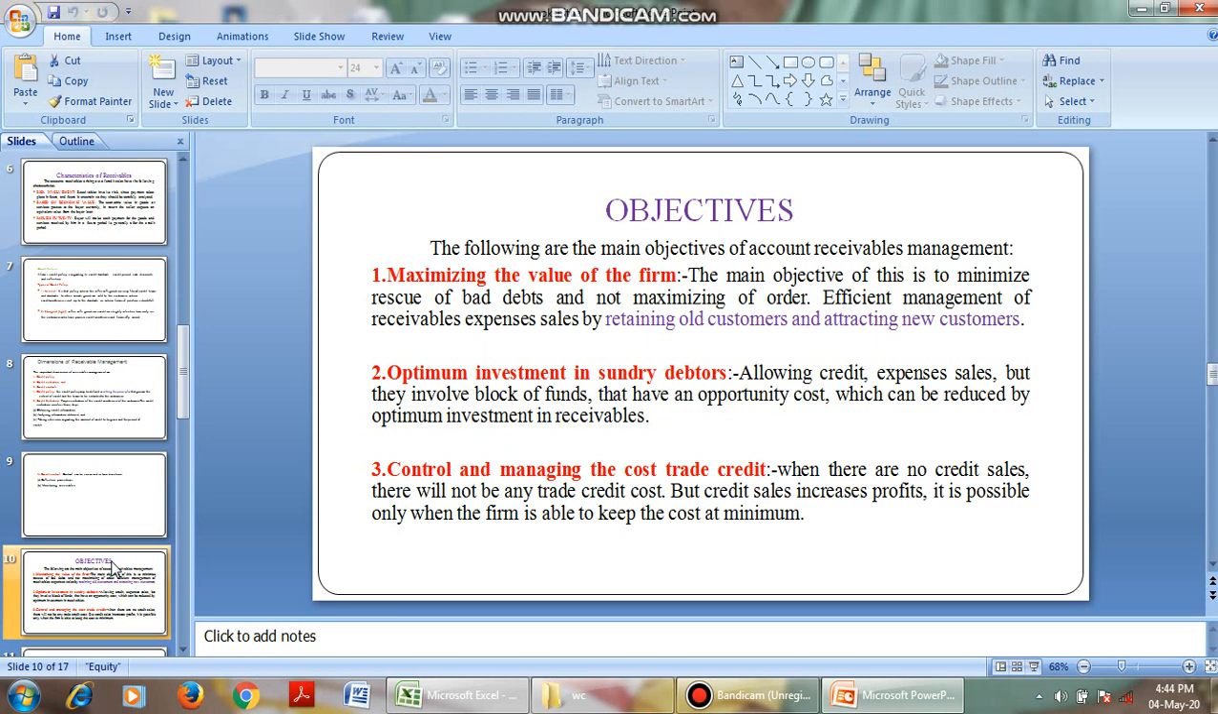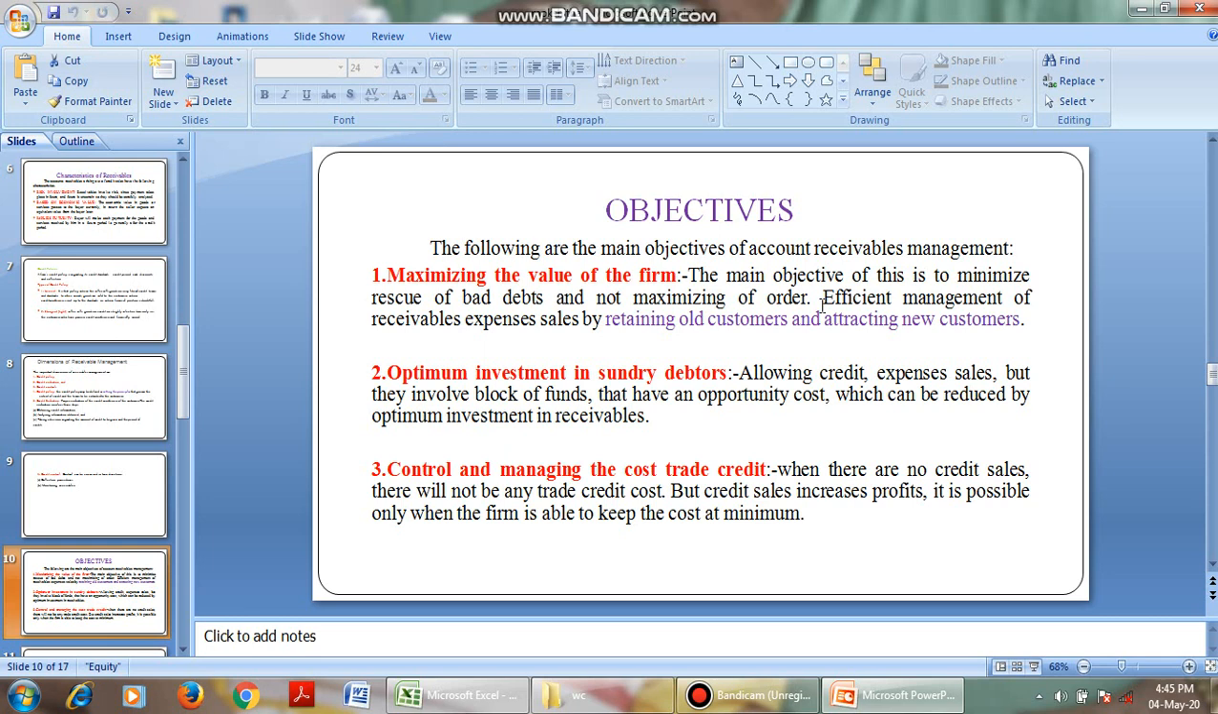See, we are minimizing the bad debts and maximizing the order. In order to maximize the wealth of the firm, and to retain the old customers and attract new customers, we need receivables management and optimal investment in sundry debtors. As we know, receivables are a current asset. We have to take care to invest optimally in sundry debtors. That is our receivables.